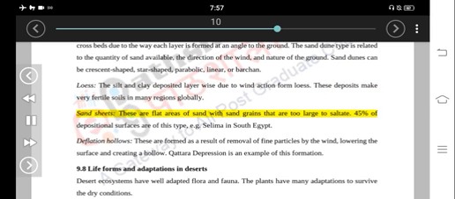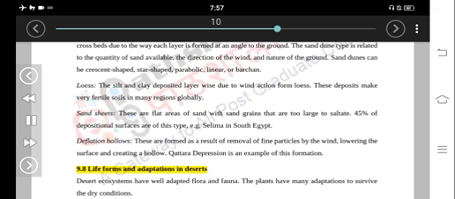Sand sheets. These are flat areas of sand with sand grains that are too large to saltate. 45% of depositional surfaces are of this type, e.g. Salima in South Egypt. Deflation hollows. These are formed as a result of removal of fine particles by the wind, lowering the surface and creating a hollow. Qattara Depression is an example of this formation.